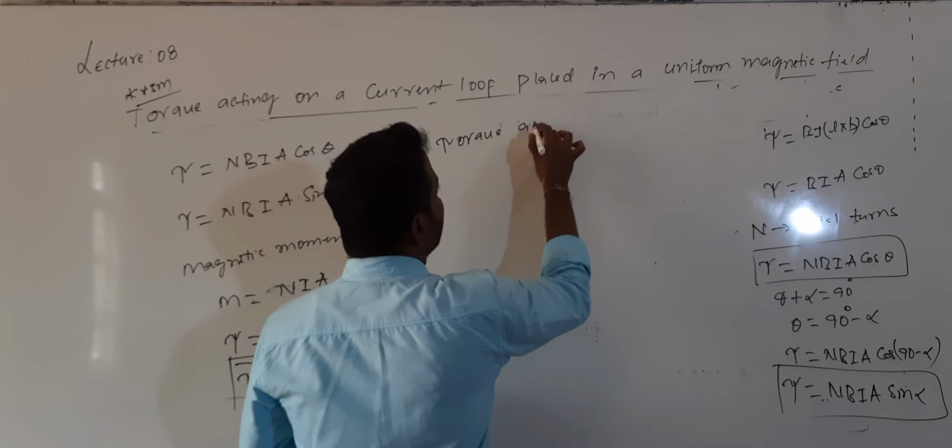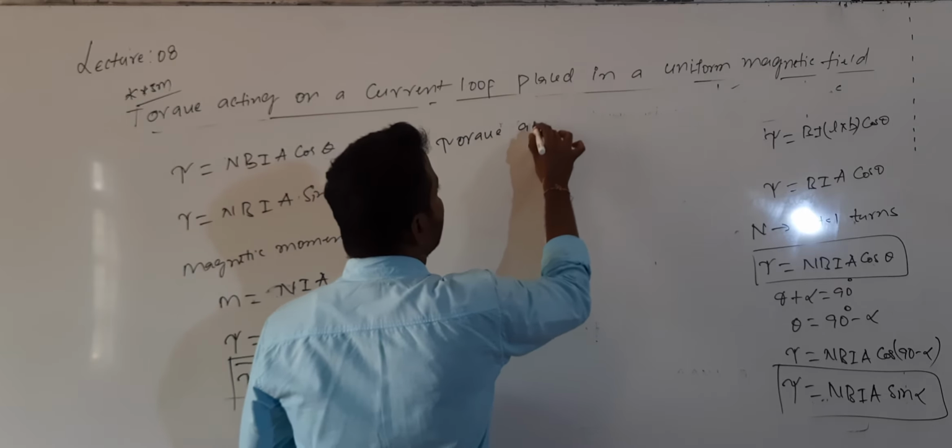In electrostatics you studied, an electric dipole placed in a uniform electric field of intensity E bar. The torque is given by tau is equal to P into E into sin theta, which can also be written as tau bar is equal to P bar cross E bar. Can you remember this? Where theta is the angle between P bar and E bar.